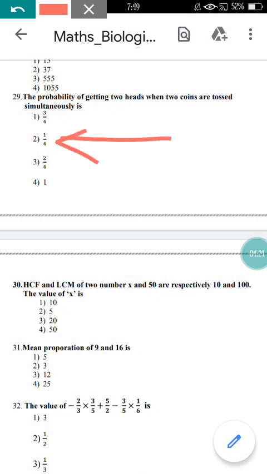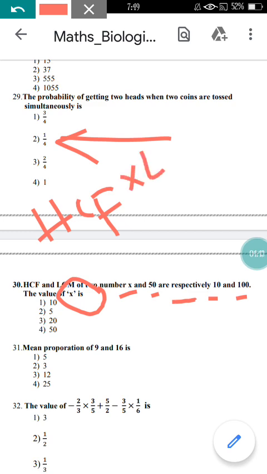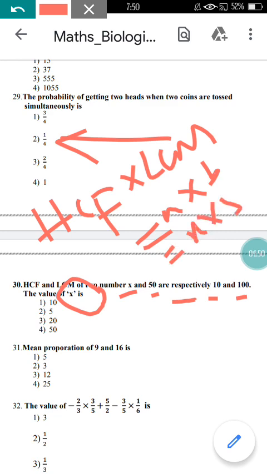Now come to question number 30. The HCF and LCM of two numbers x and 50 are respectively... They have given the HCF and LCM values and the two numbers, and they are asking to find the value of x. As you know, the formula for finding the value of x is HCF into LCM equal to the multiplication of the two numbers. I will take a into b, so a is x and b is 50, and here the LCM they have given is 10 and 100, right? 110 they have given. Just go through it.